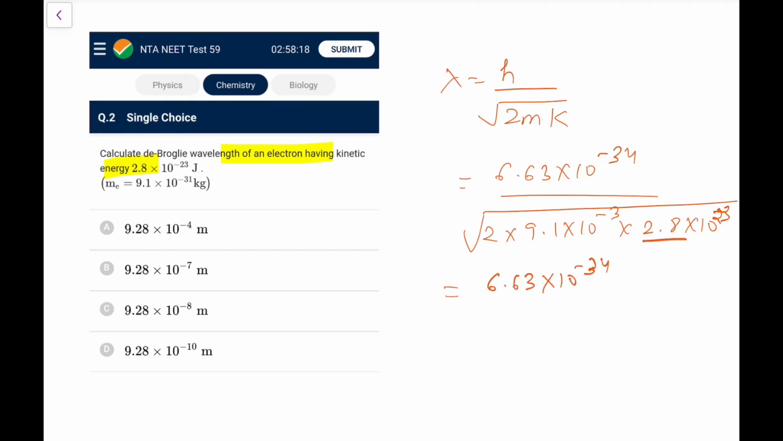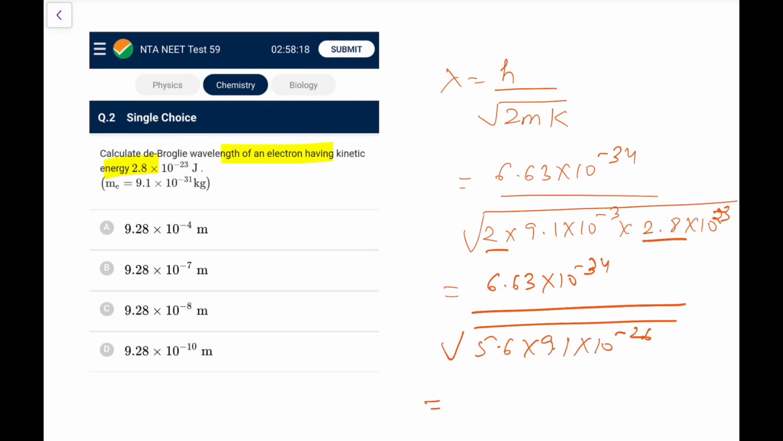Let me solve it. 2.8 into 2, 5.6, 5.6 into 9.1, and this power thing goes 10 to the power minus 26, so minus 13 goes. Oh, it was 31, sorry. 31 and 23 is what we have. We have 54, so 27 will go. So what will be left is 10 to the power minus 7 into 6.63 upon root of 9.1 into 5.6. So 9 into 5 is 45, it would be 48 something. It would be 7 approximately. So it would be 6 by 7. So it would be 0.9 something into 10 to the power minus 7. So 9 point something into 10 to the power minus 8. I'll go for option C.